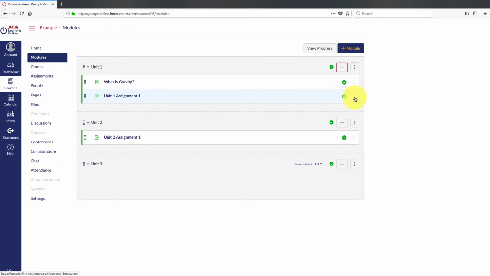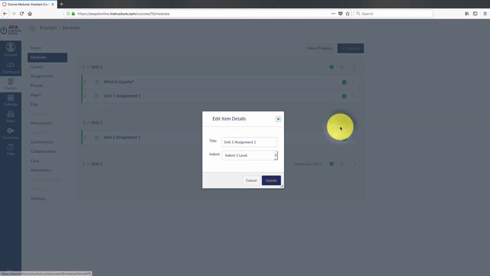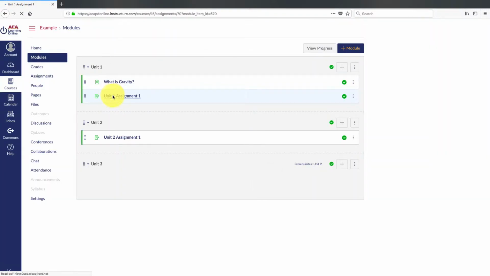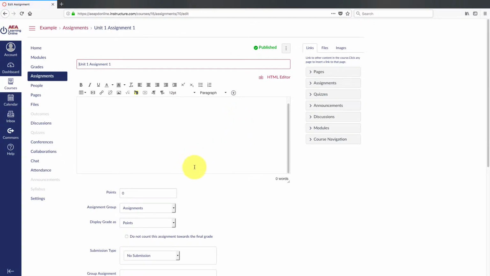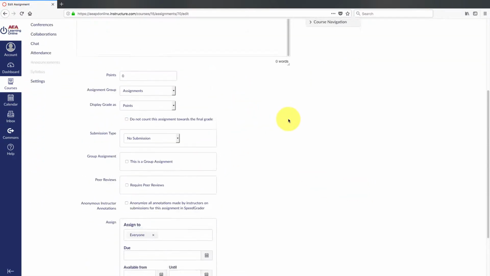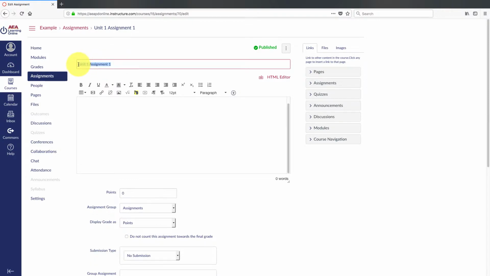So here's an assignment. In our assignment, let's go ahead and edit this assignment. You can see right here its name, what have you. If we click on it, we get into a few more things. We don't have any content here, and we're going to want to edit this. So here's where we get to choose all of the features of this assignment. So let's say this is an assignment explaining to explain gravity in your own words.